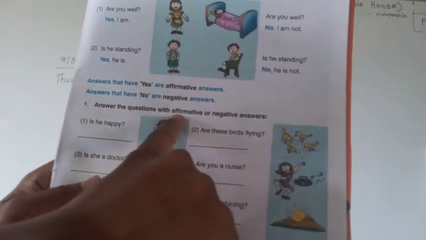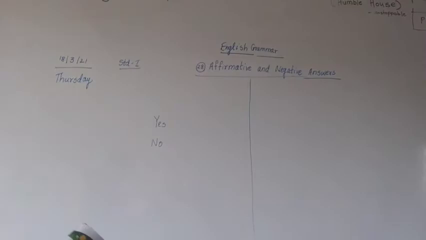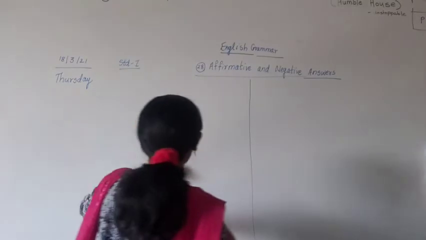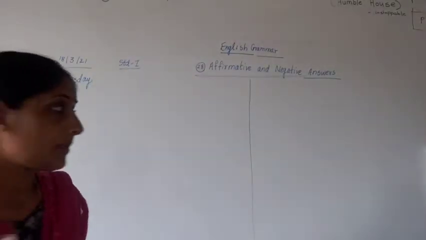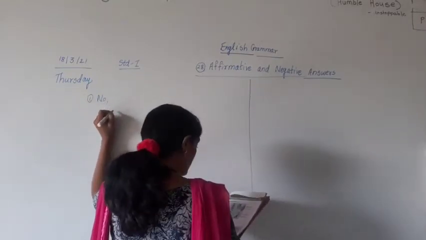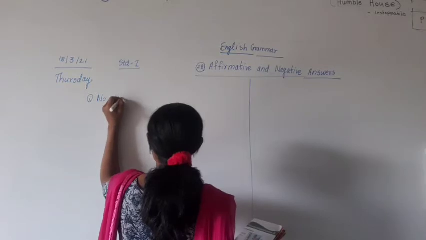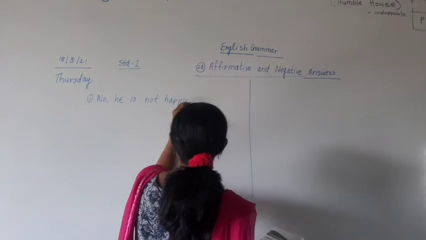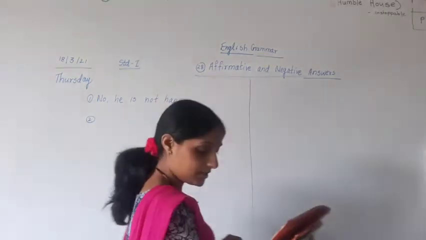Now here some questions are given. Answer the following questions with affirmative or negative answers. Is he happy? Now this boy is laughing or crying? He is crying. So what will be our first answer? Is he happy? No, he is not happy. What will be our answer? No. Our first answer will be what? No, he is not happy.